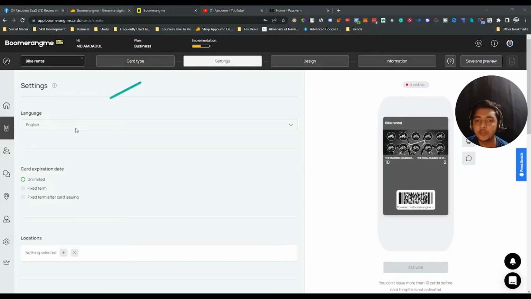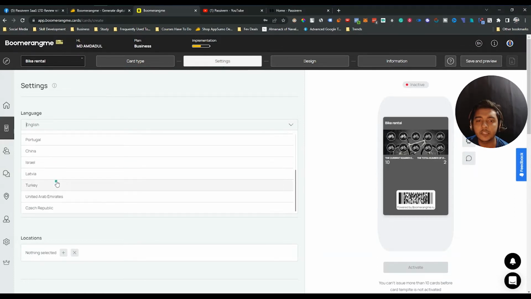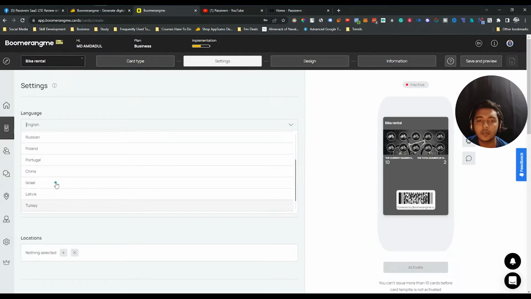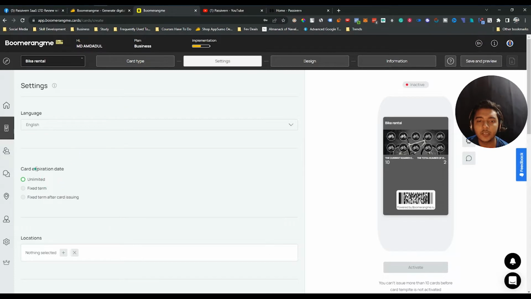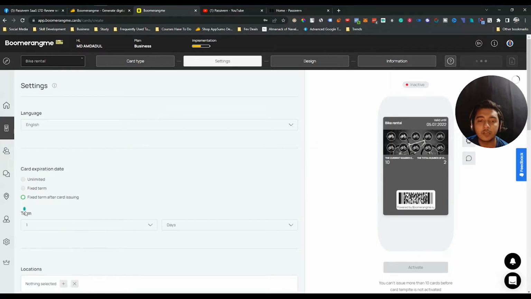Now there are the settings. Here you have to select your language. See, these are the languages that are available here. After that, you can also set up the card expiration date. You can set it up as unlimited. You can also fix a specific time, and you can also fix a term after card issuing. So you can select any one that you need. So let's say I'll select unlimited here.